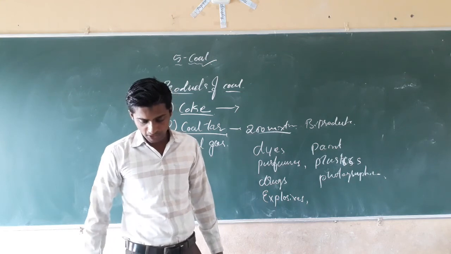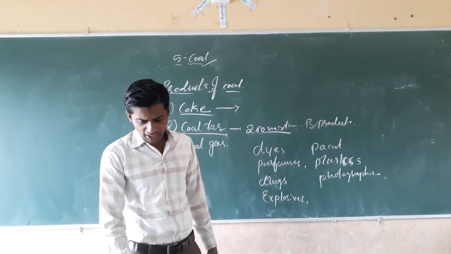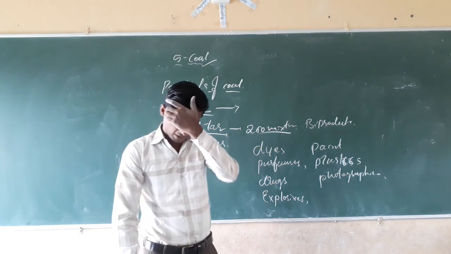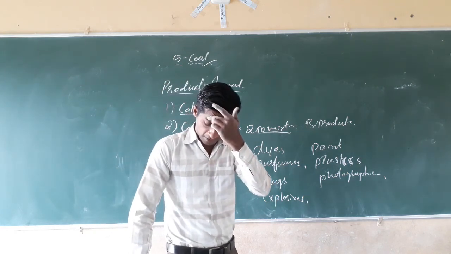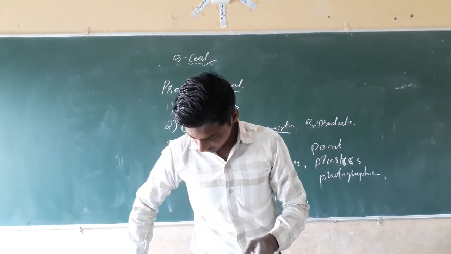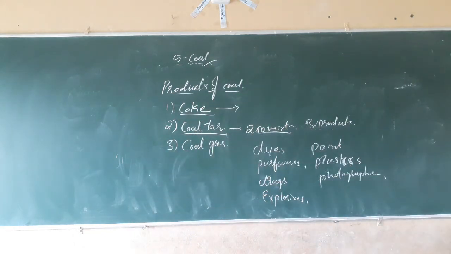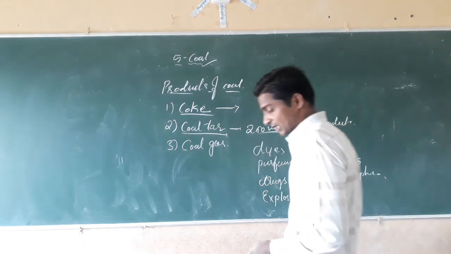Nowadays, bitumen, a petroleum product, is used in place of coal tar for making roads. Instead of coal tar, bitumen is being used.